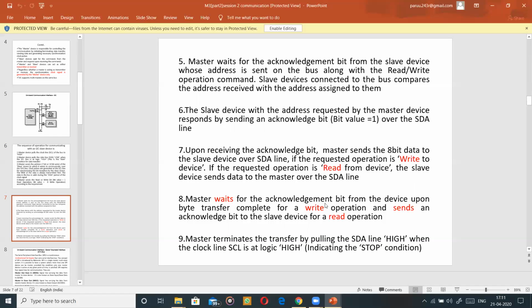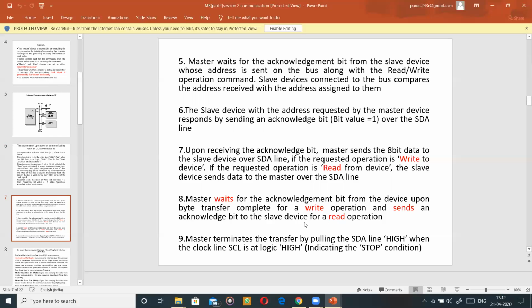The master waits for the acknowledgement bit from the device upon byte transfer complete for a write operation. If the master has initiated a write operation, after the write operation is over, it again waits for the acknowledgement. If it is a read operation, then upon receiving the data from the slave, the master will send the acknowledgement. In case of a write operation, the master has to get the acknowledgement from the slave, telling that it is over. Or if it is a read operation, the master will tell the slave that yes, the read operation is completed.